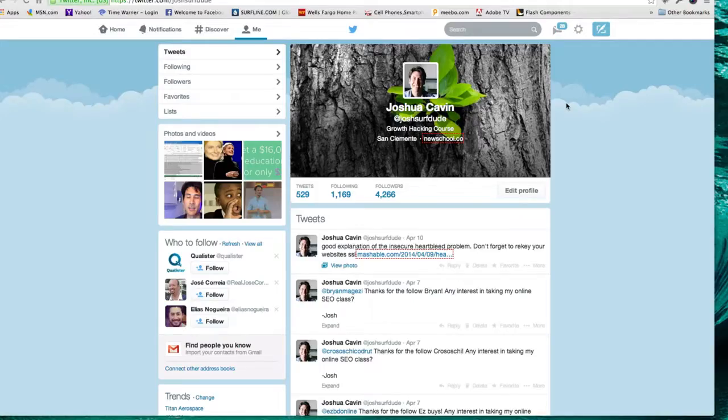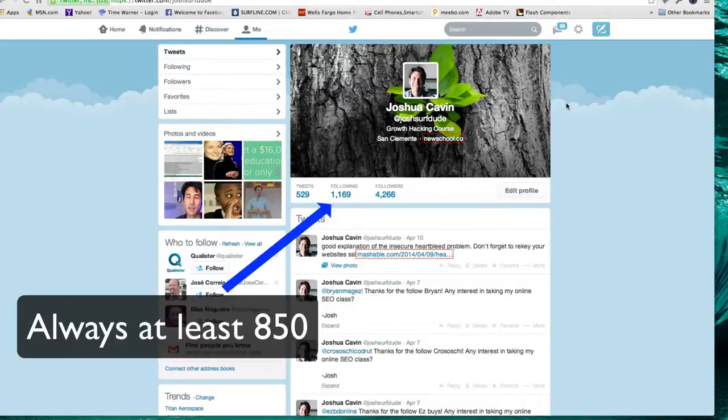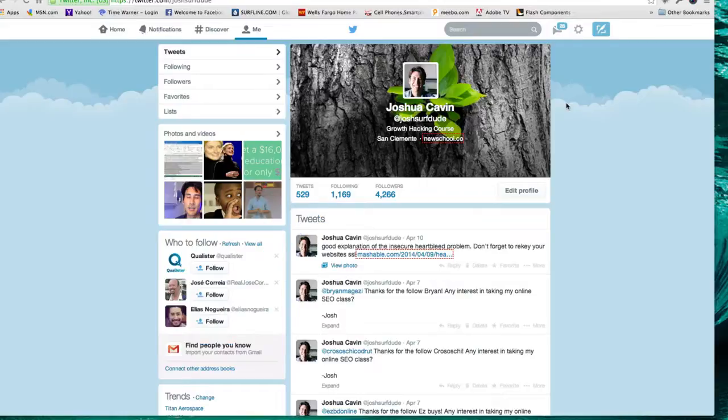This system works because we are abiding by the strict rules that Twitter has placed. They are not keeping track of your following manually, so you need to keep in mind that these restrictions are on autopilot, and as long as they don't change them, you should be fine. Always remember to be following at least 850 people after you defollow people. A simple rule of thumb is never be following less than 850 people.